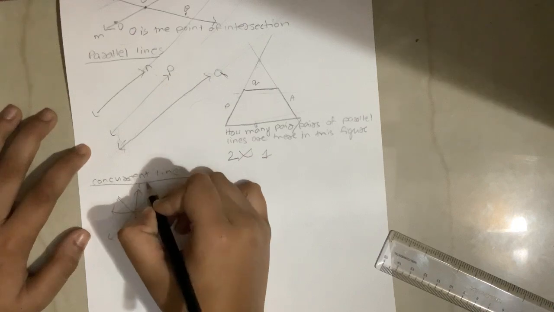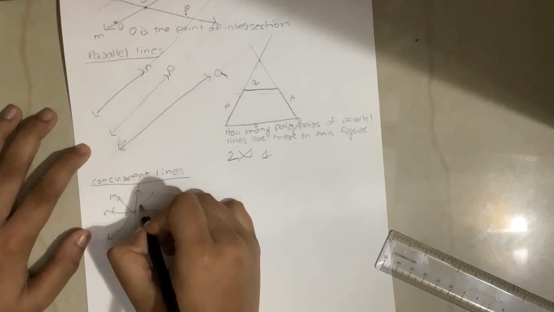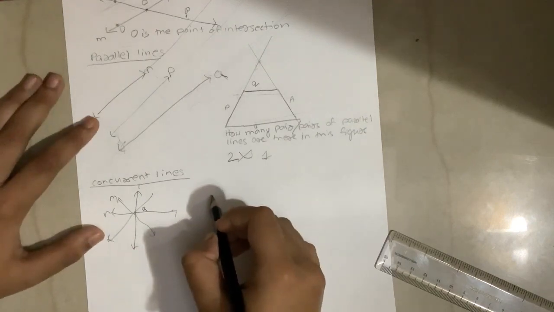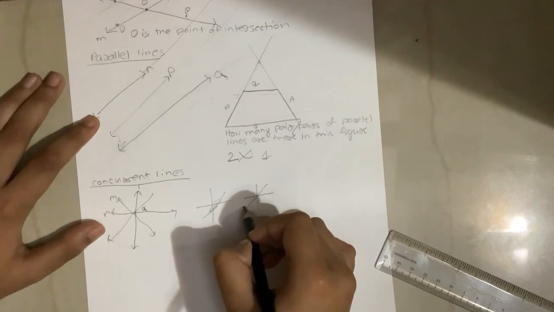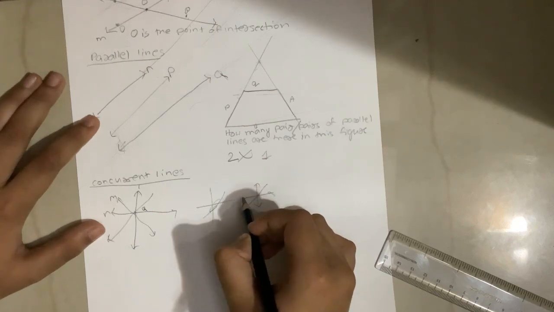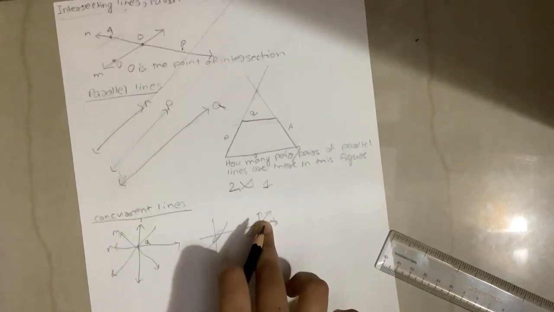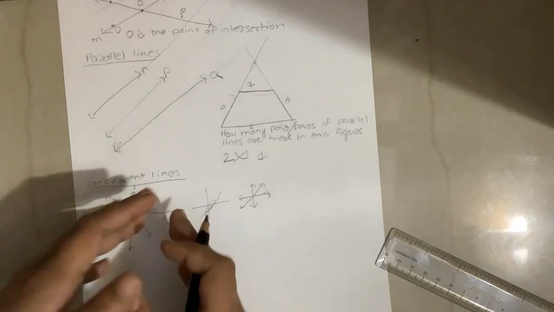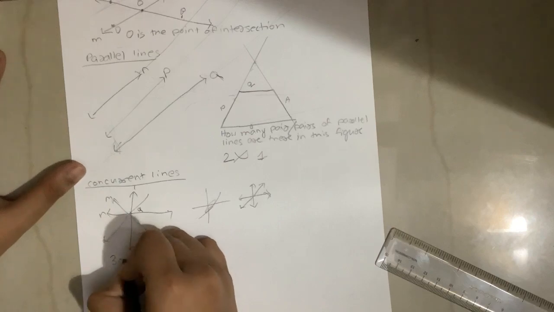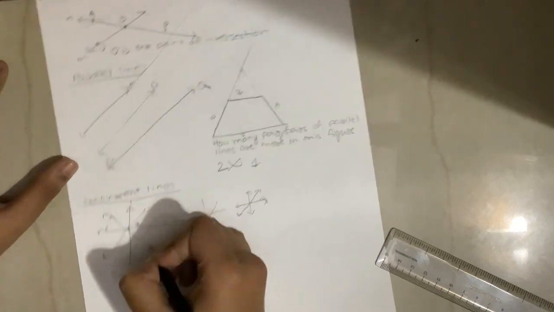Let's name these L, M, N, R, and this point Q. Now, you cannot say that this is an intersecting line. You always have to say this is a concurrent line. Concurrent lines are always when three or more lines are lying in a plane and have a common point.